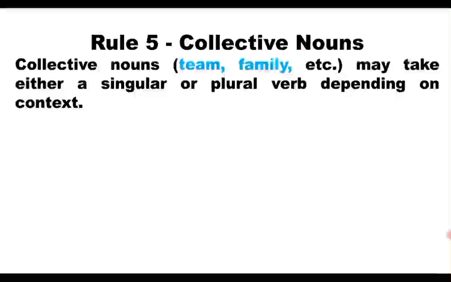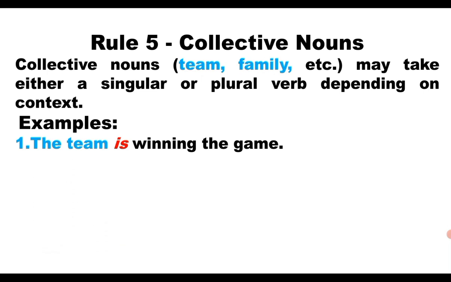The context is important. For example, the team is winning the game. When they win the game, all the players of that particular team have only one goal of winning, so they are one-directional. All are united, with a unifying effort, and they can win the game. So, here we can say the team is winning the game. Here is the singular verb used after the singular subject, which is a collective noun.